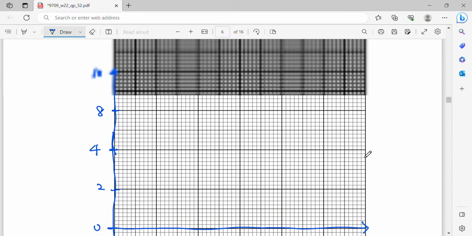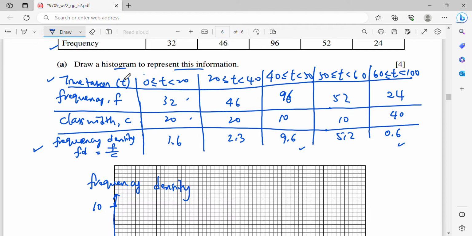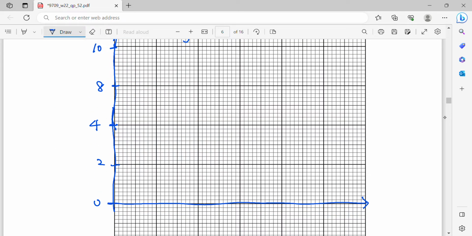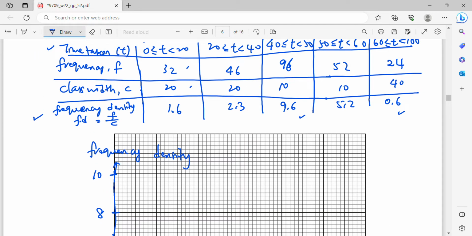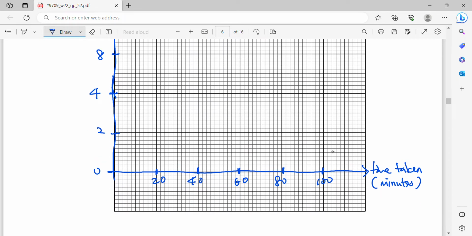Right. So now my horizontal axis is going to be the time taken. So 0 to 100. So it means that here is 0. Let's say here is 20. This is 40, 60, 80, 100. This is time taken in minutes. Right? So firstly, 0 to 20, the height is 1.6. So 1.6, here is 1, which means each small square will be 0.2. So 1.6 is going to be here.